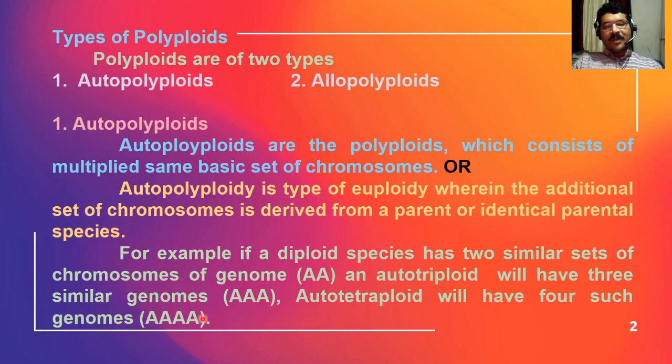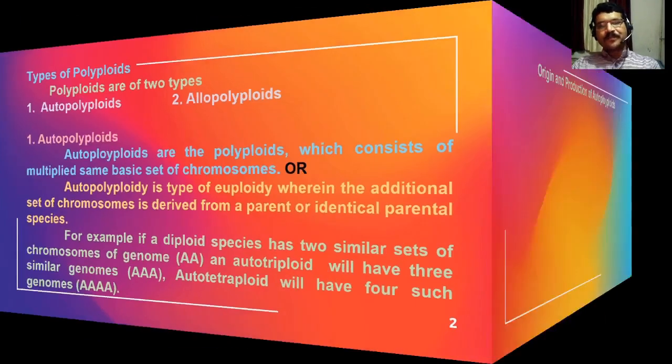All these are multiple copies of the original genome, one type of genome only. So there is no differentiation in chromosome sets. All chromosome sets are A type. Autotriploid contains three genomes and autotetraploid contains four genomes. This is an example of autotetraploidy.